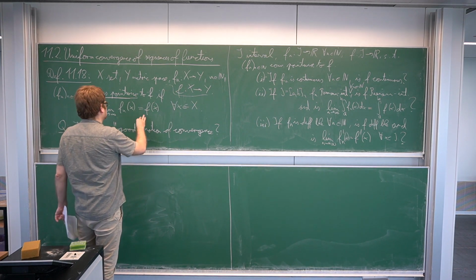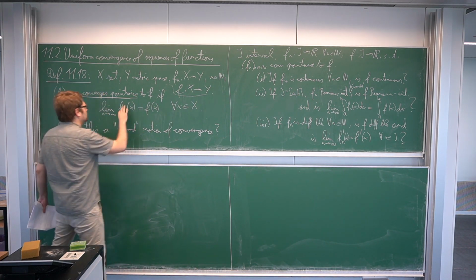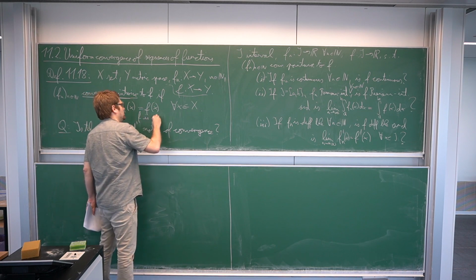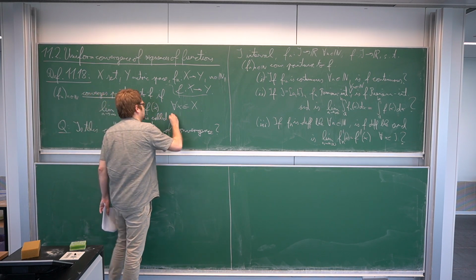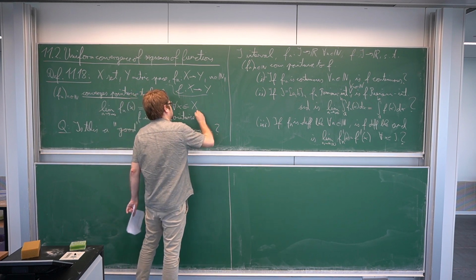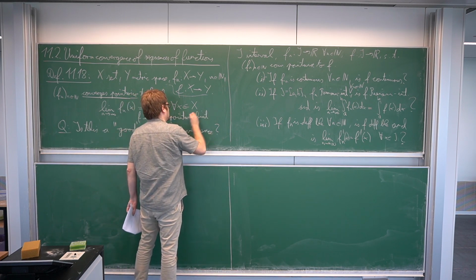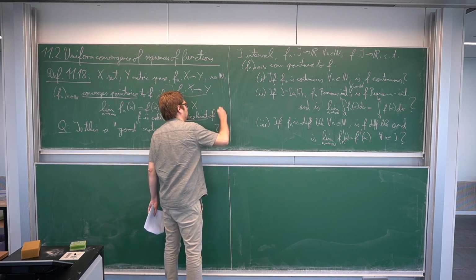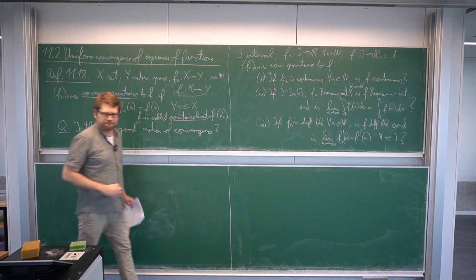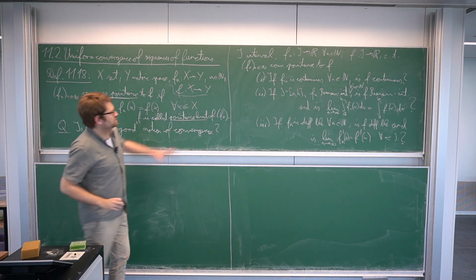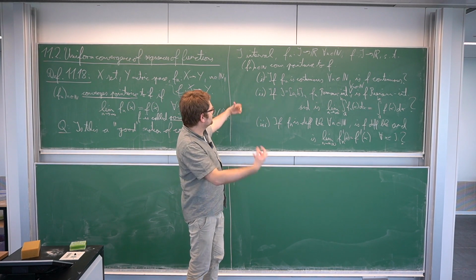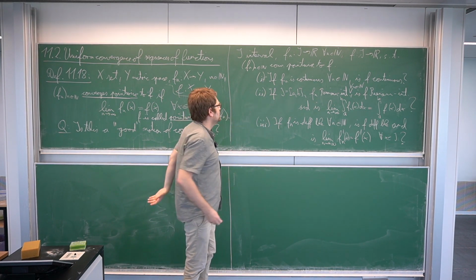Sorry, I forgot one thing. This is pointwise convergence, and then f is called the pointwise limit of the sequence of f_n. Okay, back to the question. So these are kind of inheritance properties. Does the limit inherit some properties from this sequence?